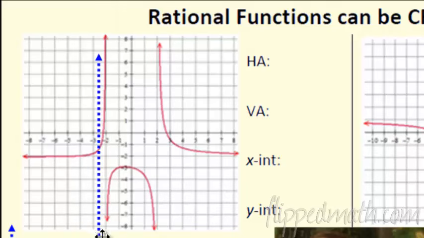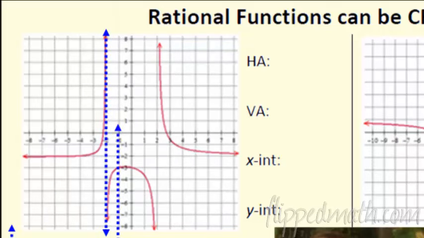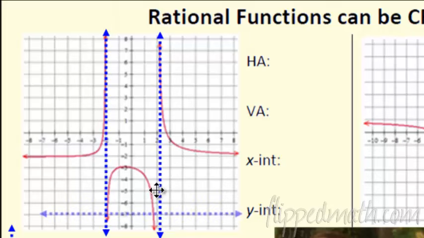So if I look at this graph, you kind of have to draw your own asymptote in there. Right there is an asymptote. Then if I put in another, I have another asymptote, don't I? Right here is another vertical asymptote. So I've got two vertical. Do I have a horizontal? Sure, it looks like right here it goes off forever and ever and follows this line. So we've got a lot going on.